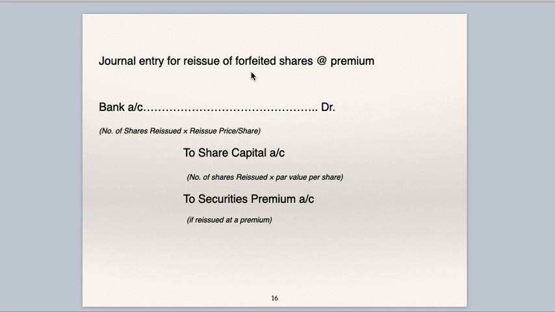Journal entry for reissue of forfeited shares at premium. Bank account debit, number of shares reissued into reissue price per share. To share capital account, number of shares reissued into par value per share. To securities premium account, if reissued at premium. Reissued at premium is when the forfeited shares are reissued at a price which is more than face value. Then the amount which is over and above face value gets transferred to securities premium account.